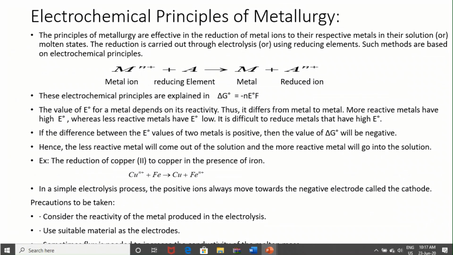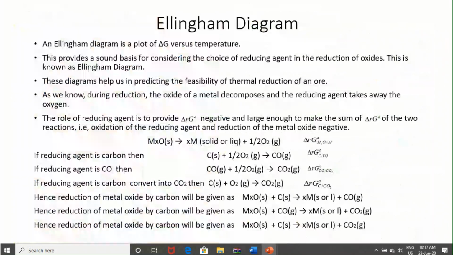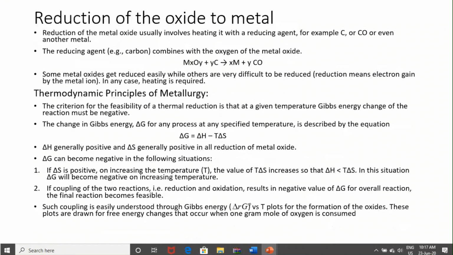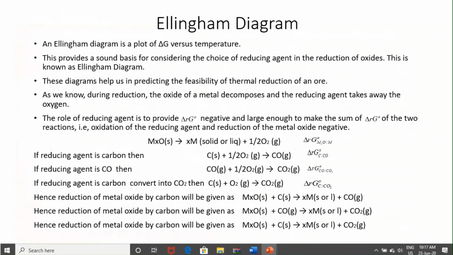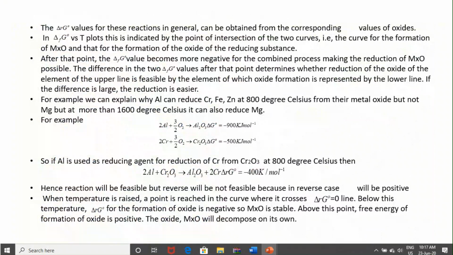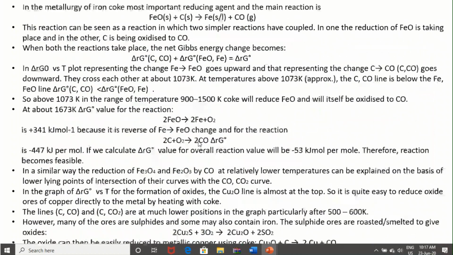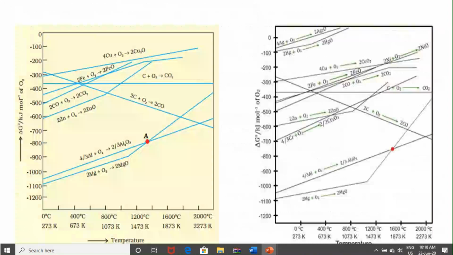Now it is very clear that the thermodynamic principle of metallurgy and the Ellingham diagram are very, very important to explain. Two examples you must know. One is the aluminium and chromium couple, and another one is the FeO and C couple. Remember these two examples and you can explain all those things. And for any other condition, just remember, the metal whose oxide formation has the more negative value of delta G will act as a reducing agent for others, right?